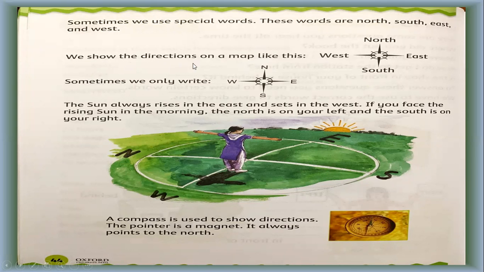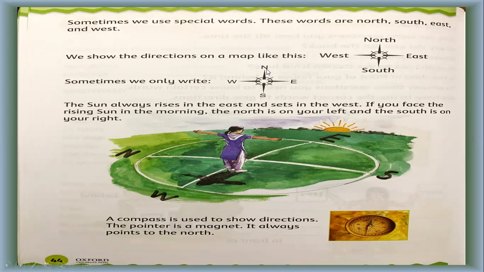We show the directions on a map like this. Have you ever seen a map? You can see the directions on the map. There is a direction written by which you can understand which country is on which side of the world. Northern areas are mostly up, so they are very cold areas. South, this is west, and this is east.